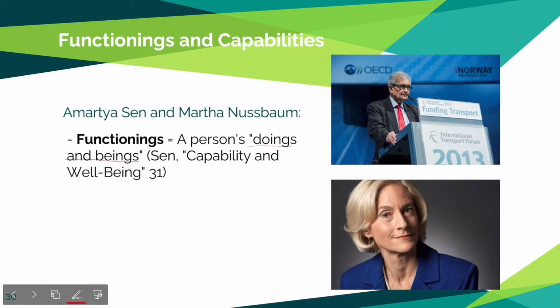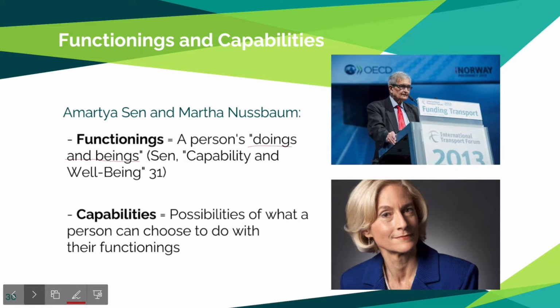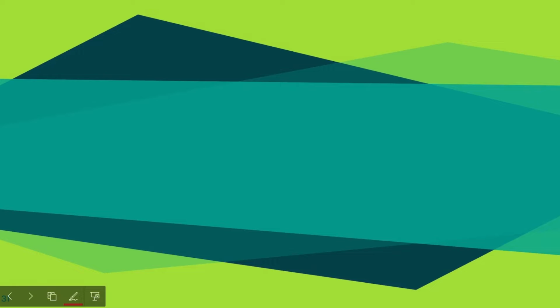But what if someone is fasting for religious reasons? Surely that situation is different than someone else who's starving because they don't have enough food. That's where capabilities come into the picture. Capabilities are the possibilities of what a person can choose to do. In the previous example, that individual has the capability to eat, even if they are choosing not to. That freedom of choice is very important, and that's why this approach works. It respects individual liberties while imagining the possibility of quality of life.